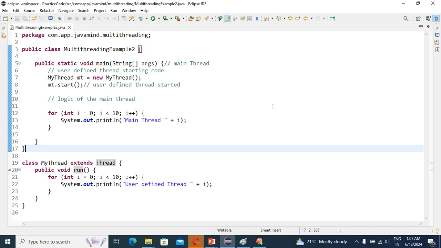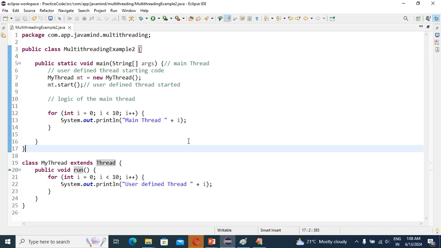Guys, see, if the Thread class start method is not executed, then my thread will not be registered into the thread scheduler. If it is executed, only then is the thread registered into the thread scheduler.